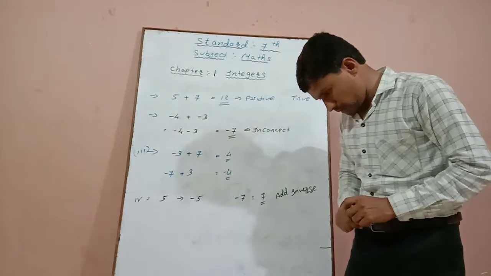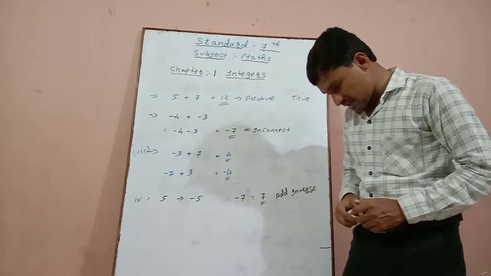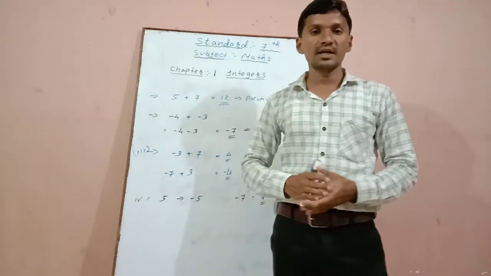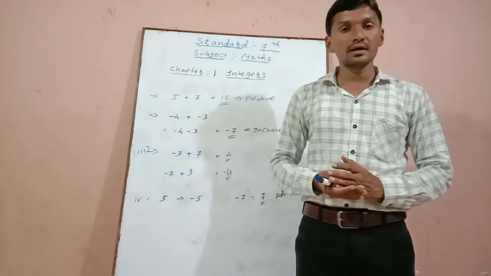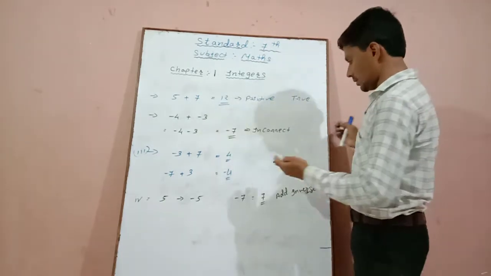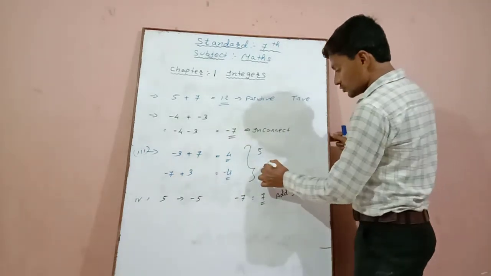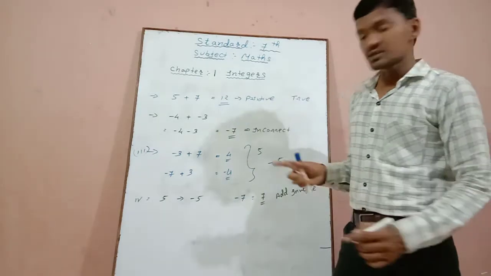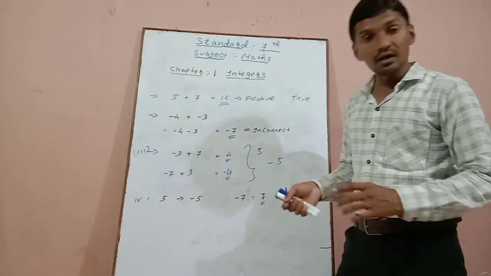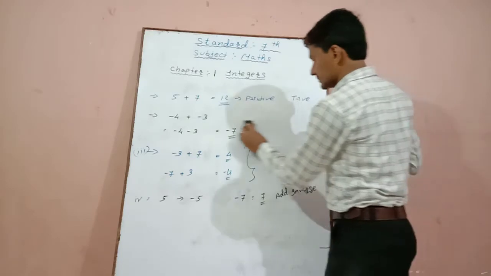Now fifth one: for subtraction we add the additive inverse of the integer. If we are subtracting any number, then we write the additive inverse of that number. That means if the number given is 5, then for subtraction we have to write it as -5, because subtraction means we have to add a minus sign. So it is a correct statement. Question number 5 is a correct statement.